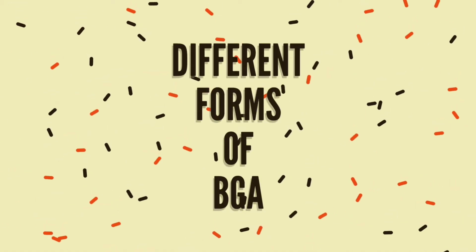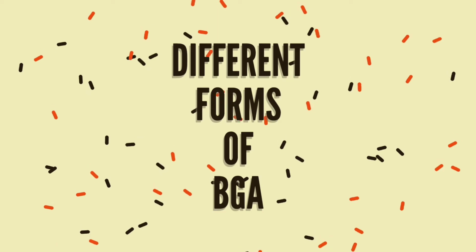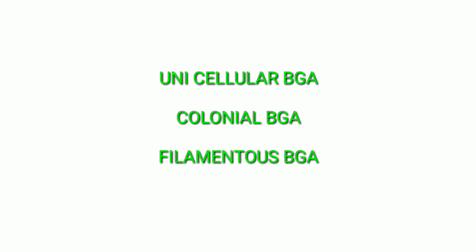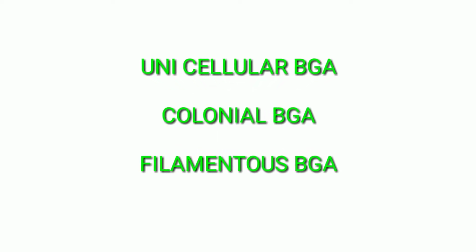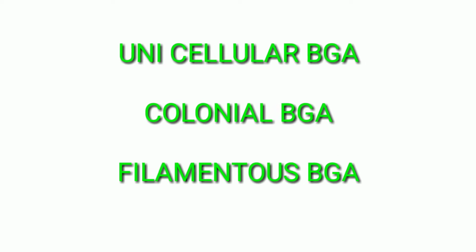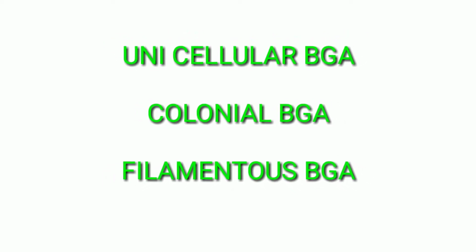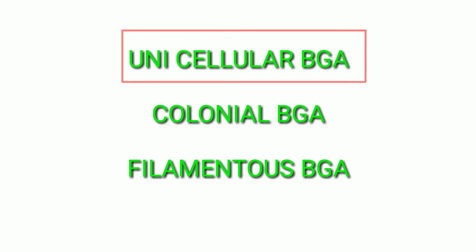Now let us see different forms of blue-green algae or cyanobacteria. We can see three different forms of blue-green algae: unicellular BGA, colonial BGA and filamentous BGA. Let us see the first one, unicellular blue-green algae.